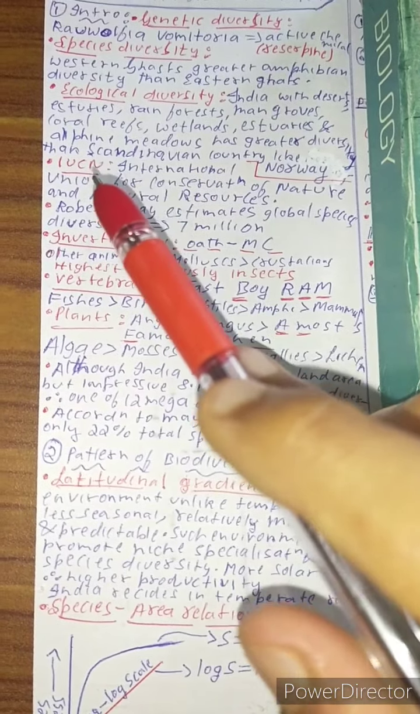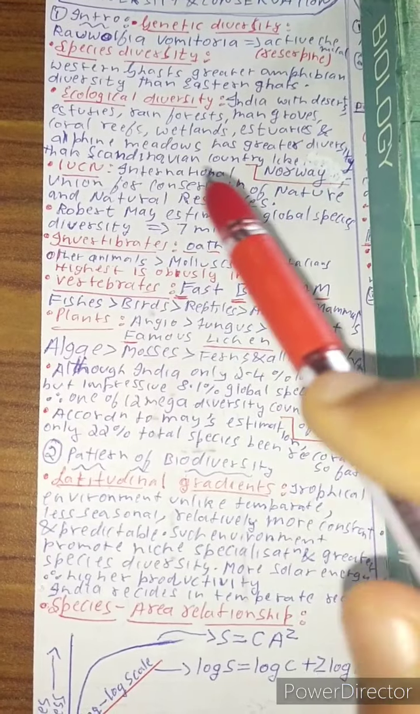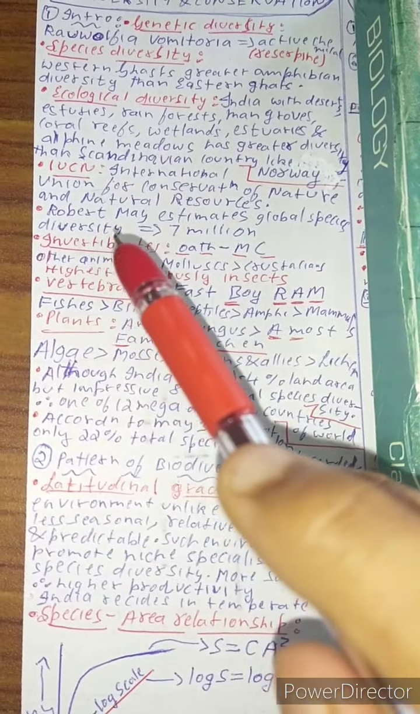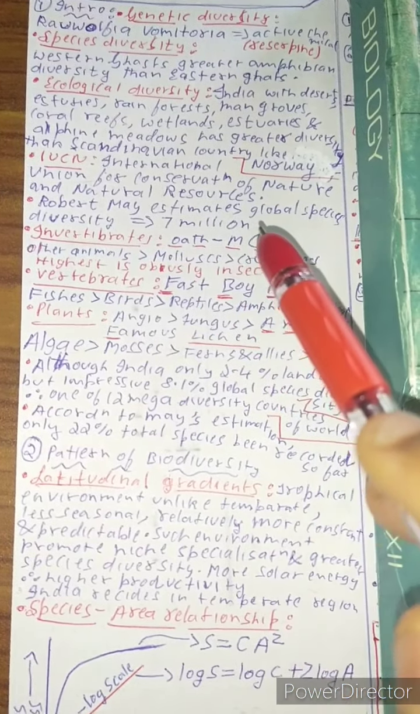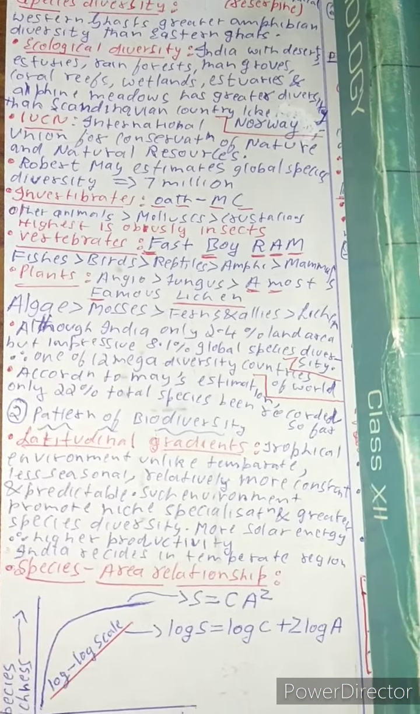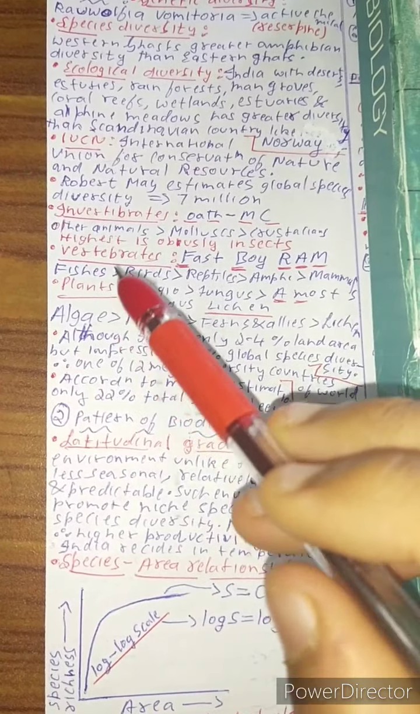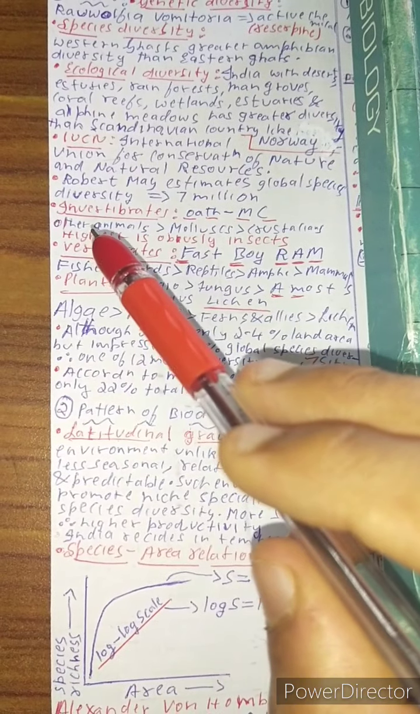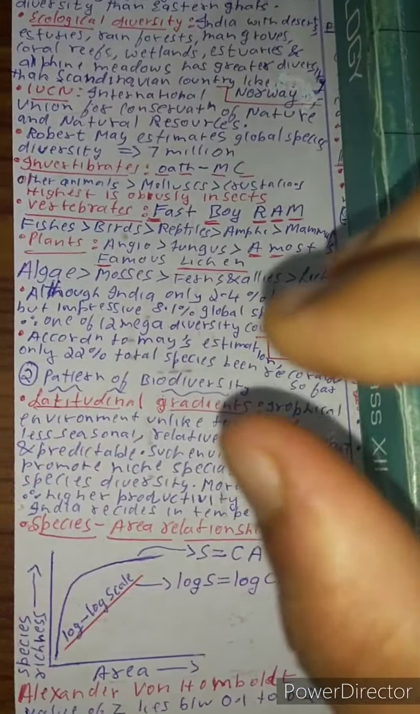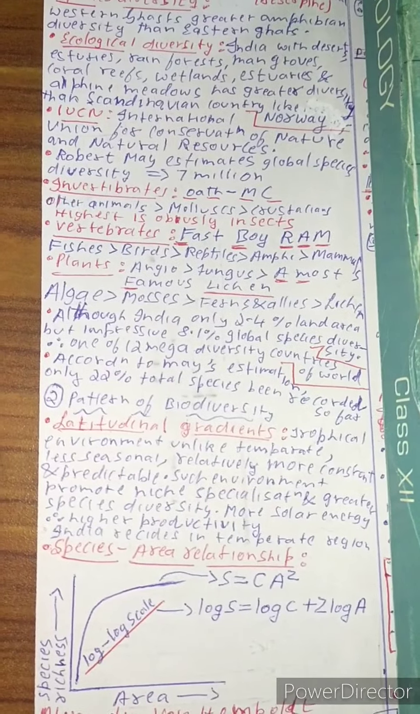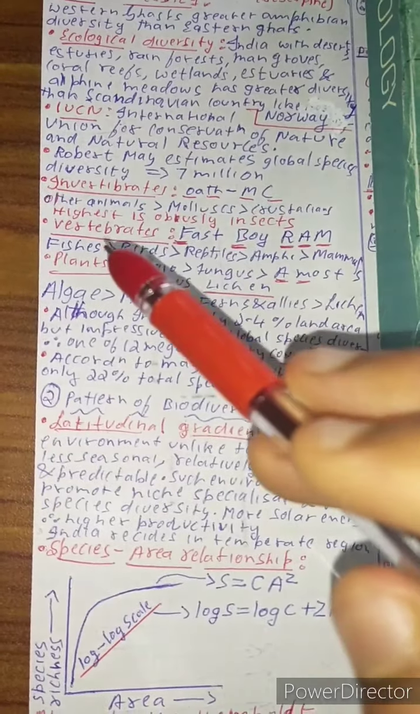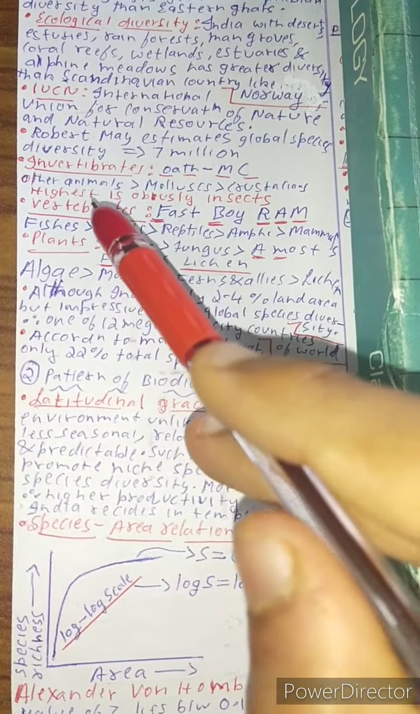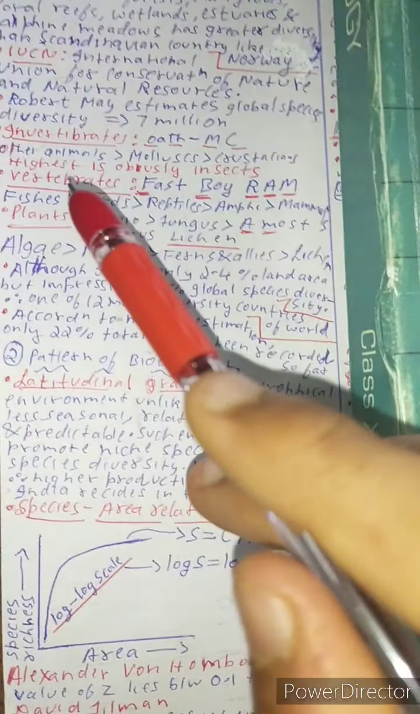What is IUCN? IUCN is the International Union for Conservation of Nature and Natural Resources. The scientist Robert May estimates that the global species diversity is about 7 million. Now what about the invertebrates, vertebrates and plants? Let us see. You need to know which kind of invertebrate is found more in number, which vertebrate is found more in number, and which plant is found the most. The order is, highest is obviously insects in case of invertebrates.